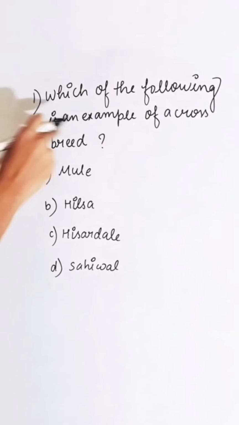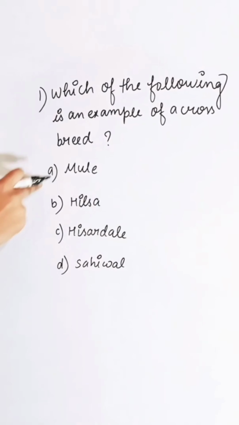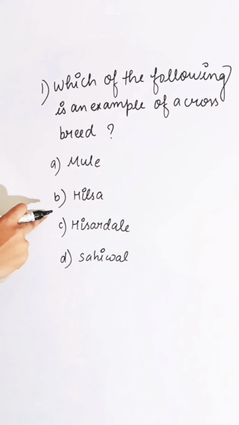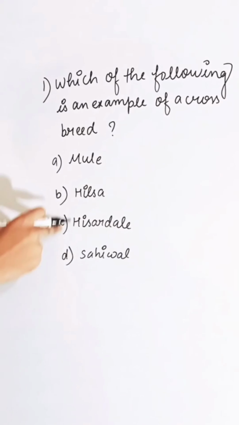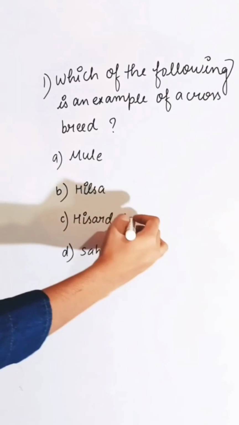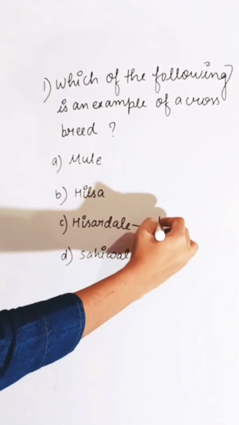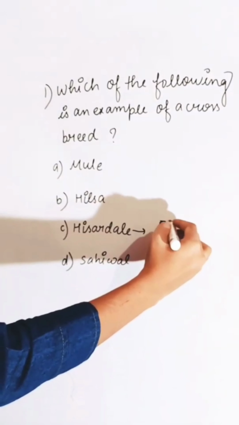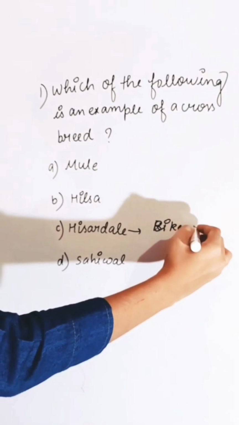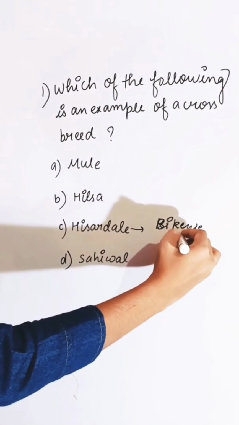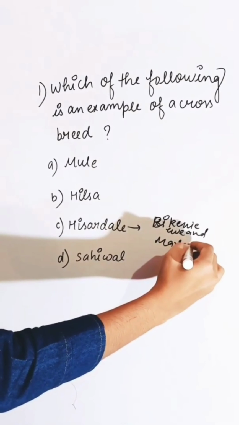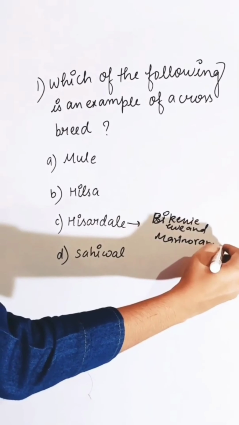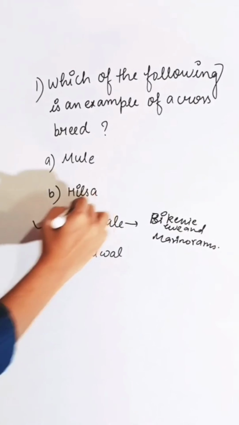Which of the following is an example of a crossbreed? First option mule, second is Hilsa, third is Hisardale, and fourth is Sahiwal. The correct answer is Hisardale, which is produced by crossing Bikaneri ewes and Merino ram. So the correct answer is C.